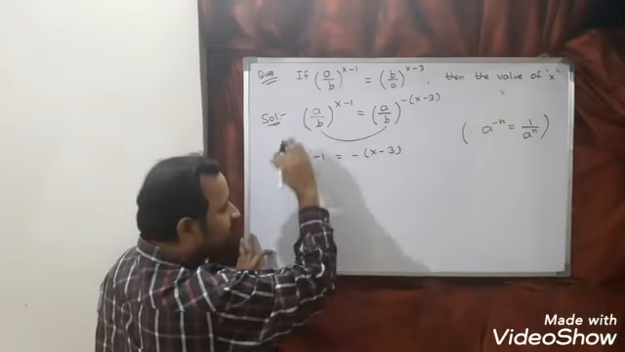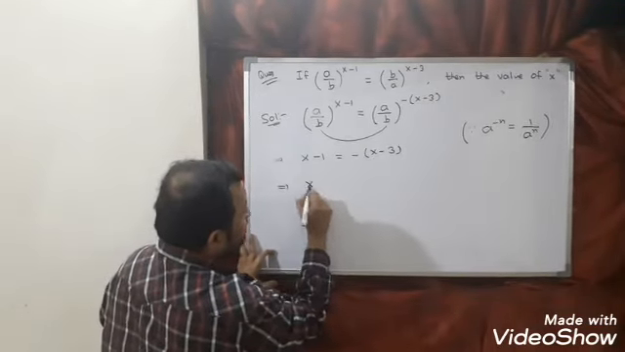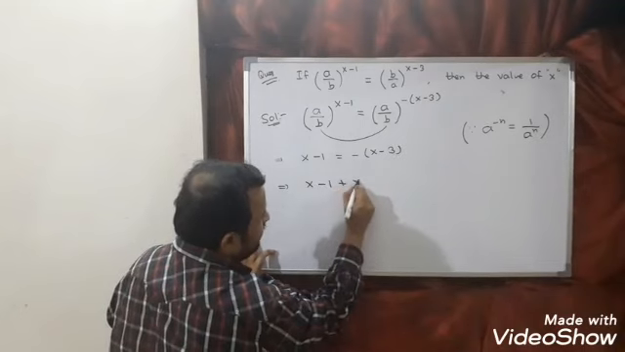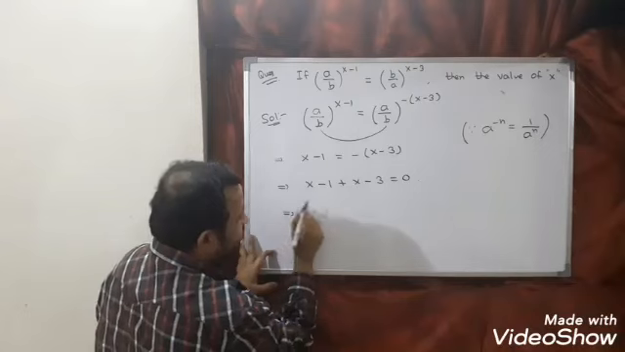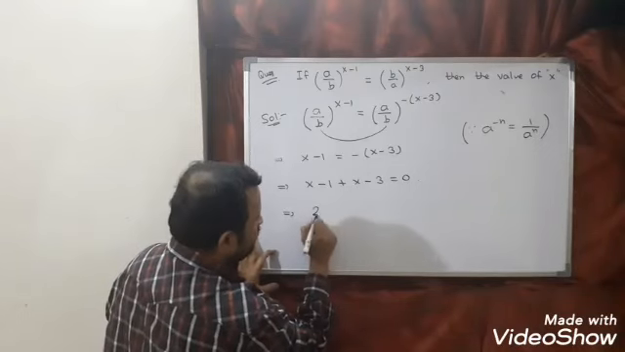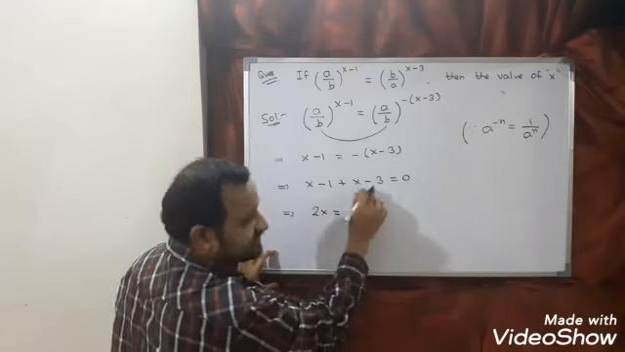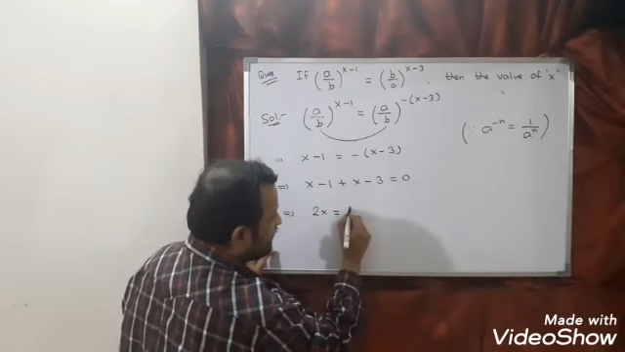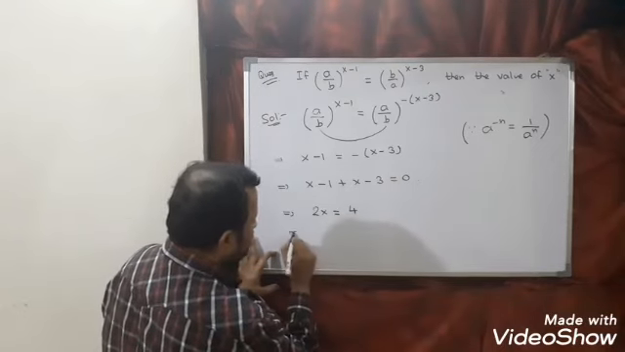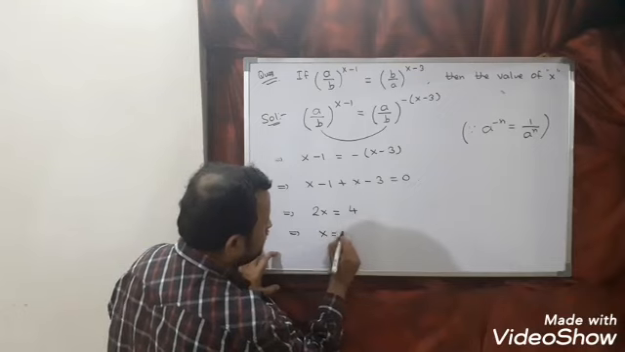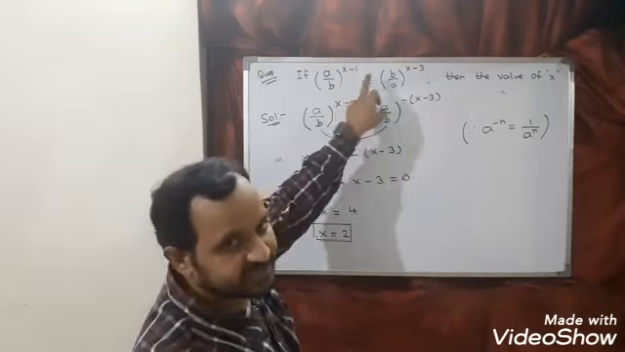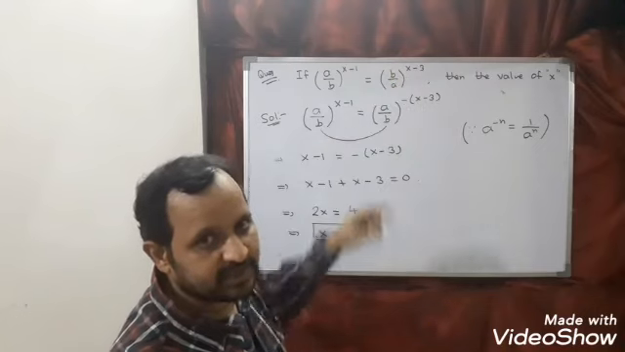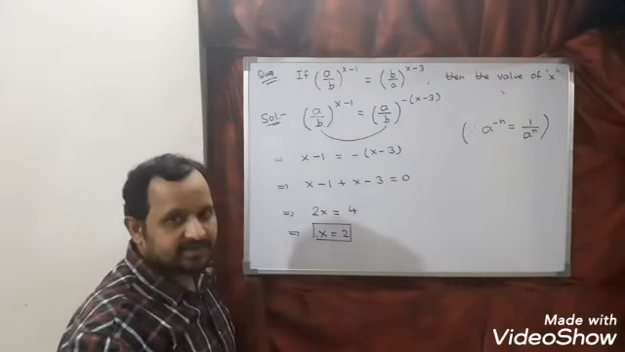Now this minus term I am shifting this side. So x minus 1 plus x minus 3 is equal to 0. Finally I can say x plus x, 2x is equal to minus 1 minus 3 will go to the other side, it will become 4. Or finally I can say x is equal to 2. So when x is equal to 2, left hand side is equal to right hand side. Let us see next question.